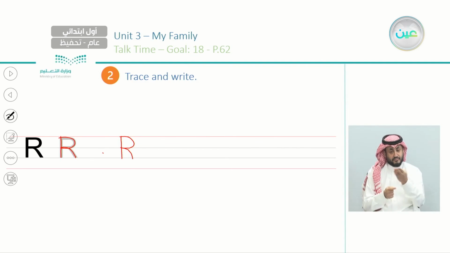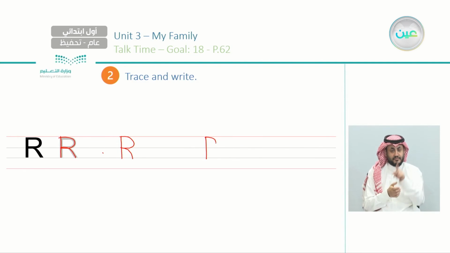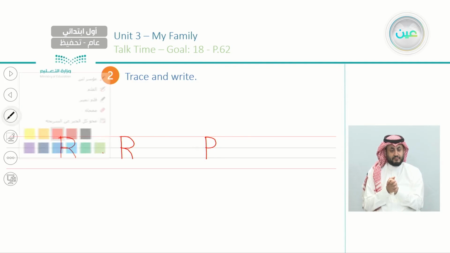Let's write it one more time like this. A half circle between number 1 and 3, and like this. Okay, so this is the letter R.